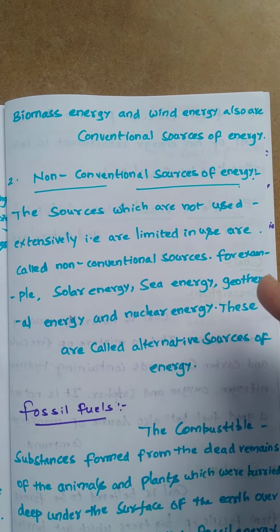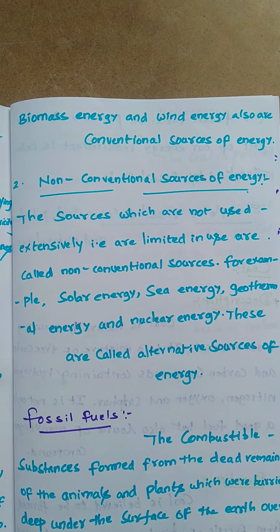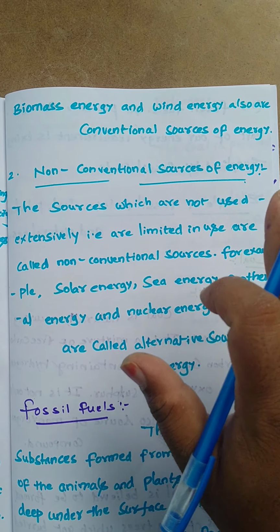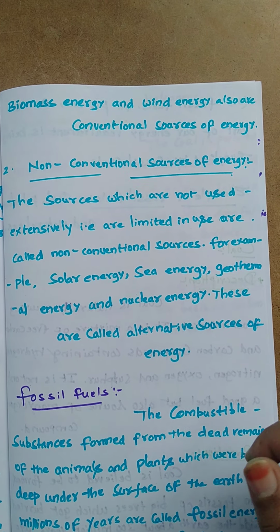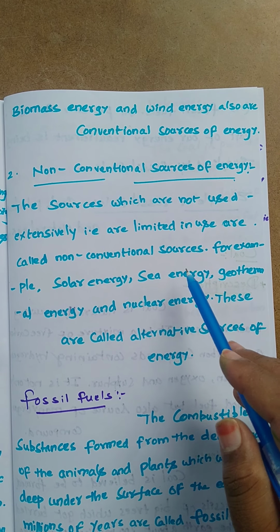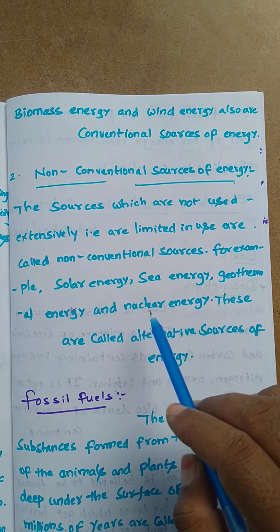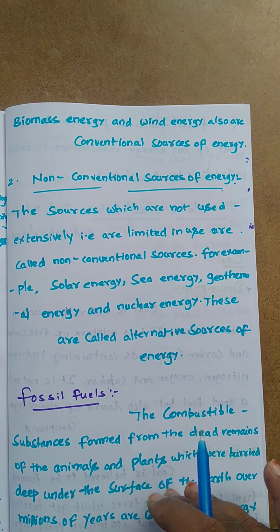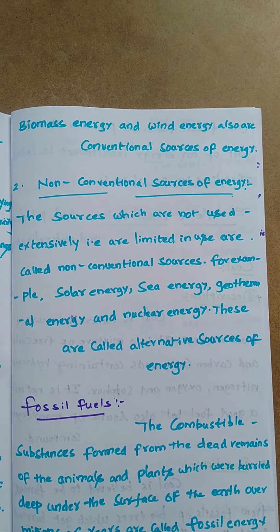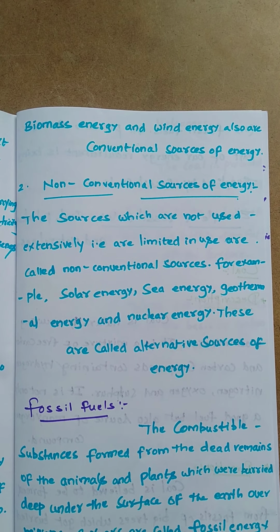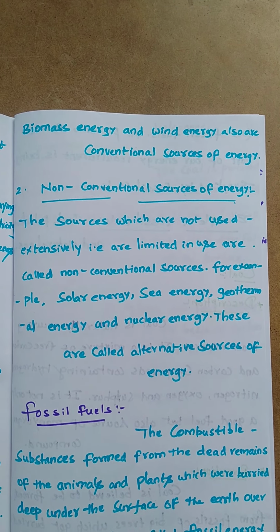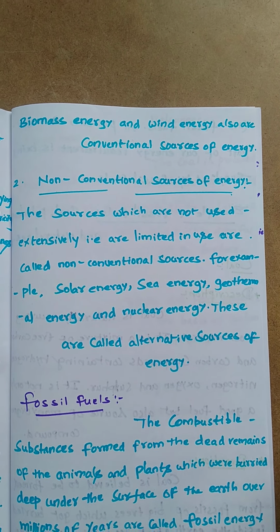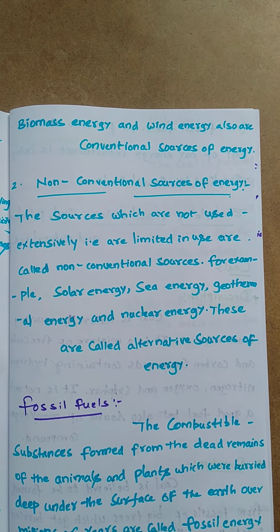The second is non-conventional sources of energy. The sources which are not used extensively, that is, are limited in use, are called non-conventional sources of energy. For example, solar energy, sea energy, geothermal energy, and nuclear energy. These are also called alternative sources of energy.